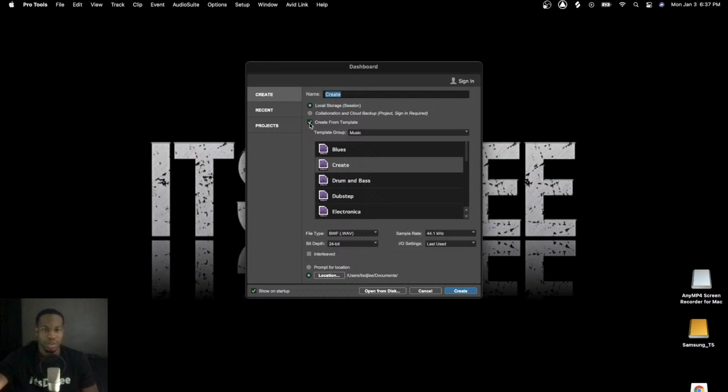Now we're going to go with creating from a template. This is our first session, so we don't have anything, we have no idea how to use this bad boy, so we're just going to name this session 1. If you're with me right now, go ahead and name that session 1. If you got Pro Tools, we're gonna keep the bit depth at 24, sample rate at 44.1, and we're just gonna leave it just like this. These are very fundamental settings.